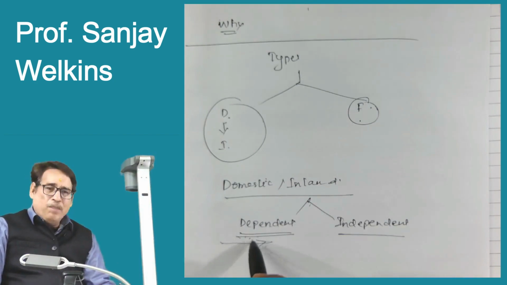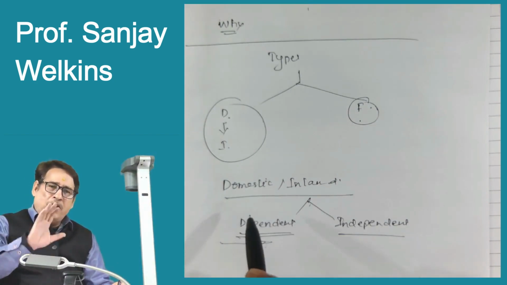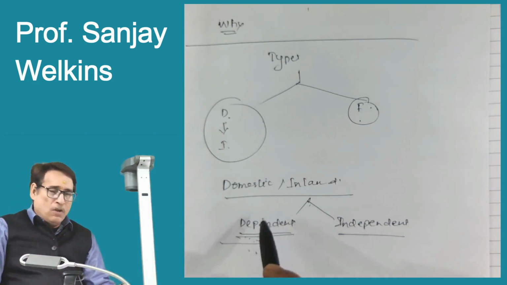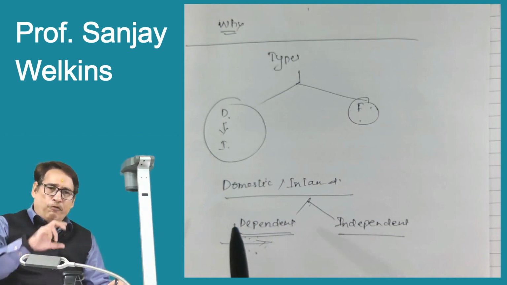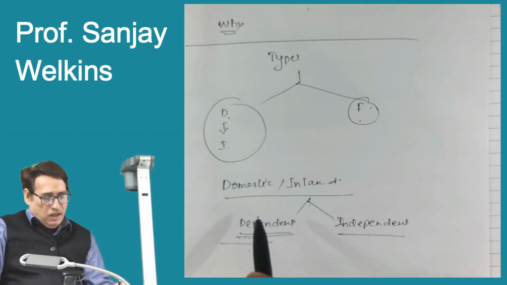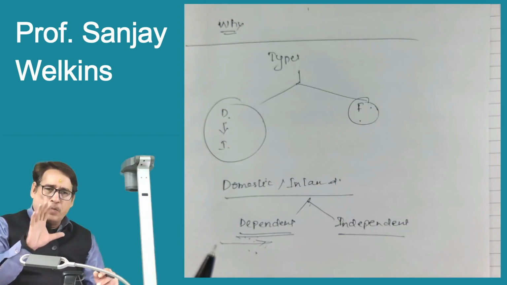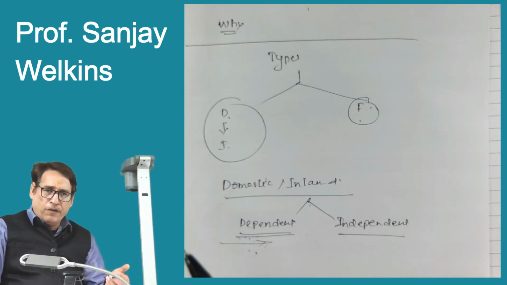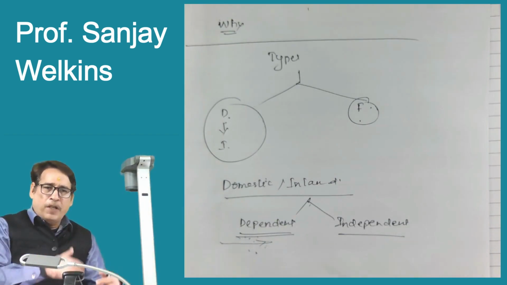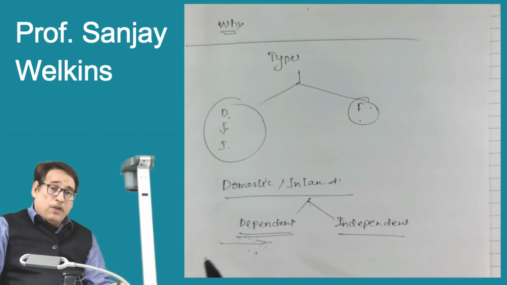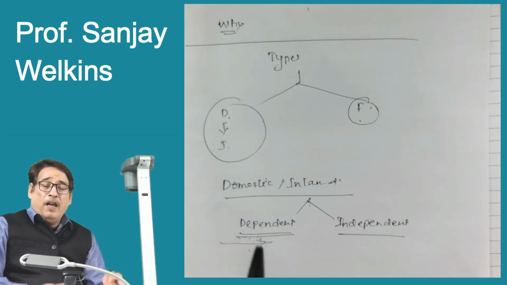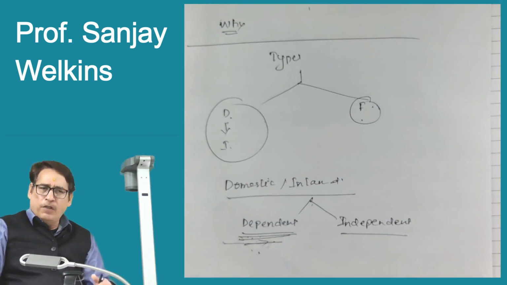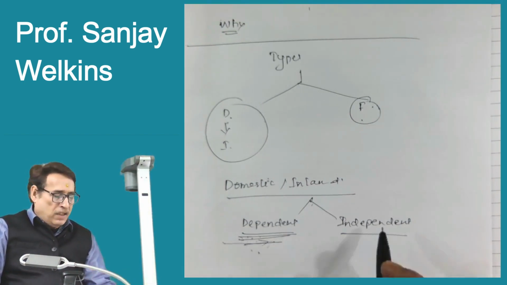And secondly, put it in simple words, dependent branches are not allowed to take any independent decisions with respect to anything, correct? So all the major policy decisions will vest in the hands of the head office, and dependent branches are simply expected to follow those instructions, those policies, those norms of the main office, head office, and execute them to the best of their abilities and do as much sales as possible, and then remit the total cash collected to the head office. That is the basic idea of the dependent branches. We will see later on elaborately, as I said.